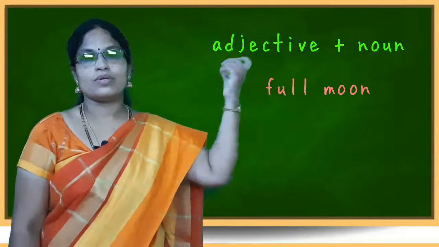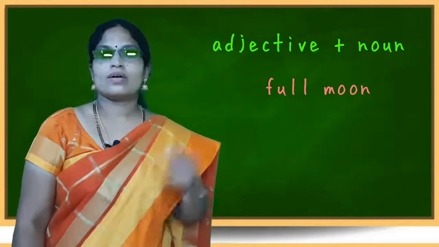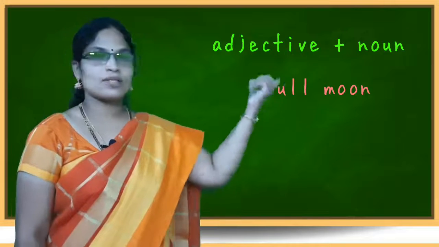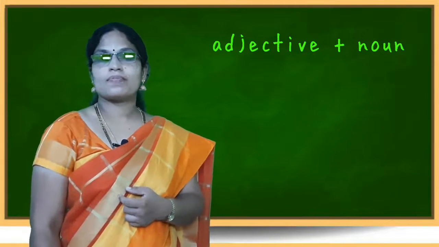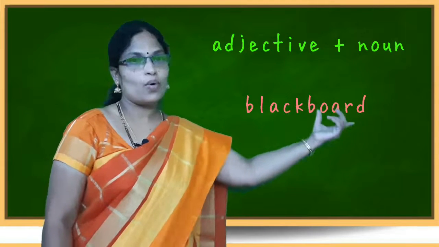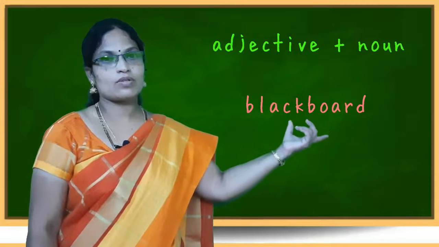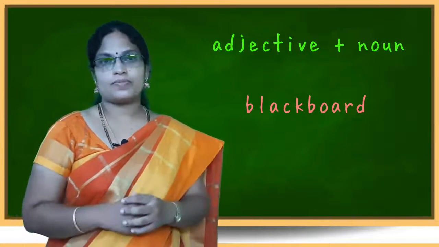Full moon is an example for adjective plus noun combination. Likewise, blackboard. Black is an adjective. Board, noun. This is also an example for adjective plus noun combination.